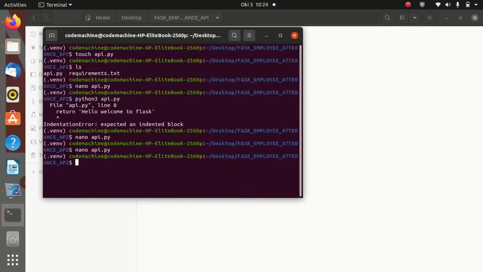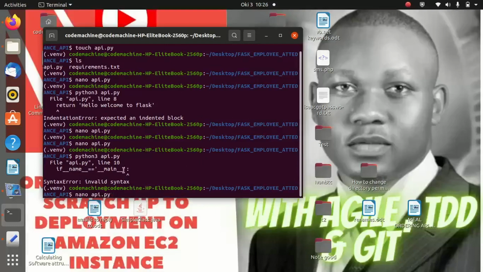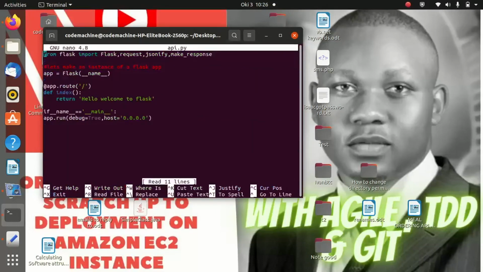Sorry, Ctrl X. So let us run the server again. And as you are seeing, on line 10, we need to indent. So it is an invalid syntax. So let us see. So let us go back on this line.